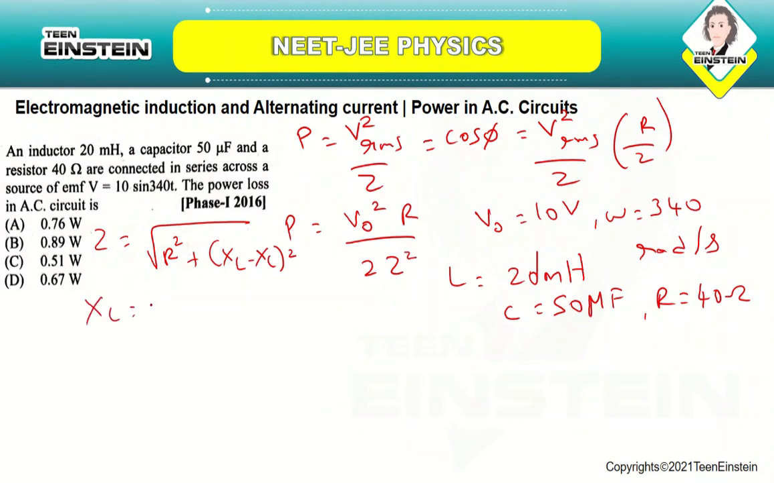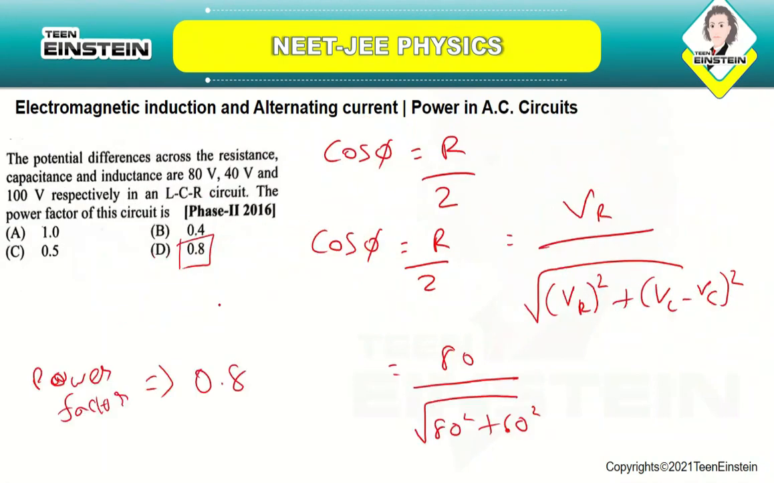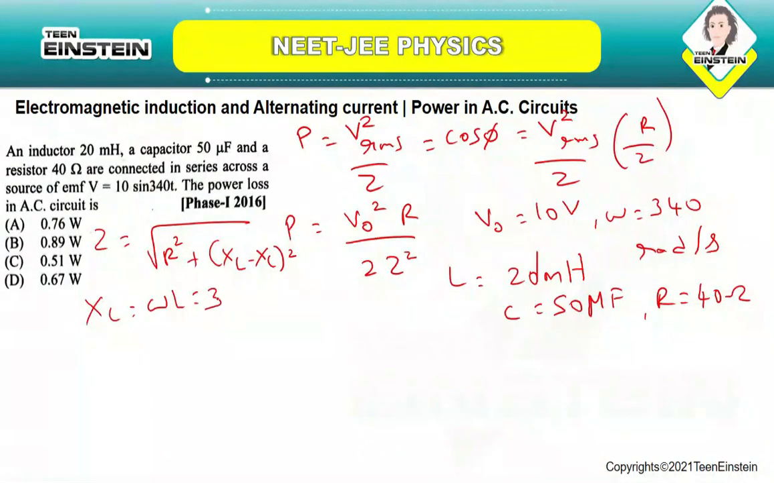So XL is equal to omega L, which is 340 into 20 into 10 power minus 3. If you solve this, it will be 6.8 ohm. So we have found the XL value, similar to what we did for the previous problem. First we find the inductive reactance, then the capacitive reactance, and we put them in the formula of P. Same way you are going to do.